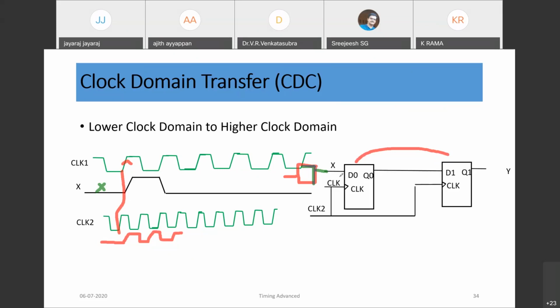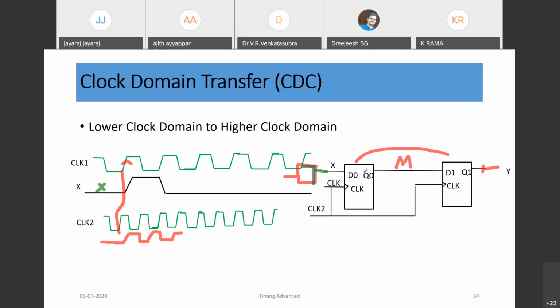Say the setup violation is happening at this flop, and its output enters a metastable state. That is again sampled by the next flop, so there are chances of this flop also entering metastability, and we would be taking that directly into our circuit.